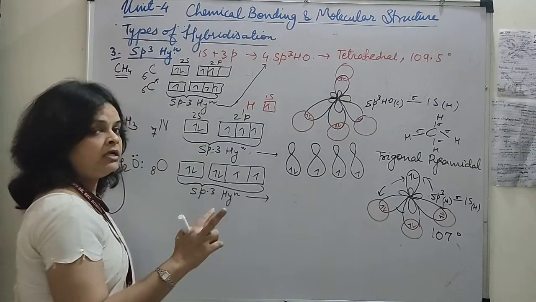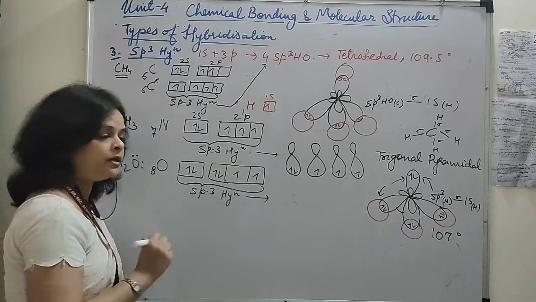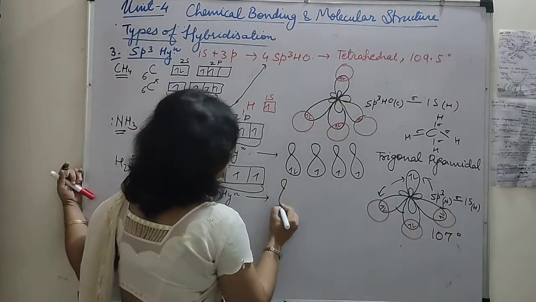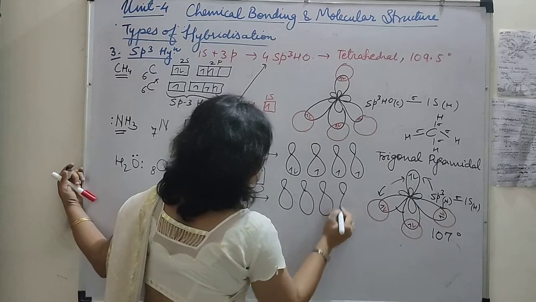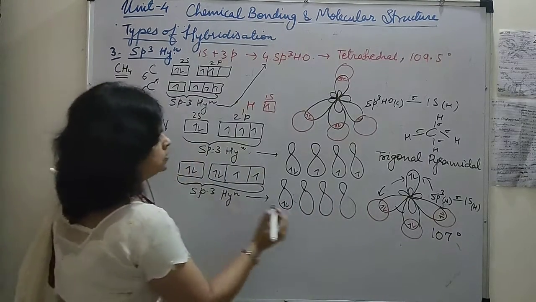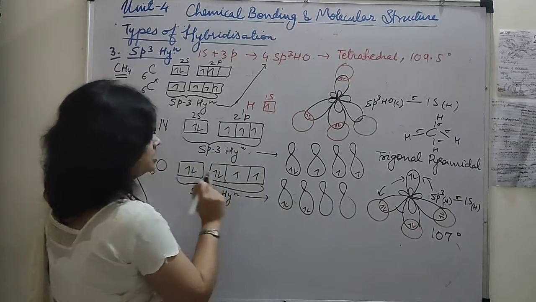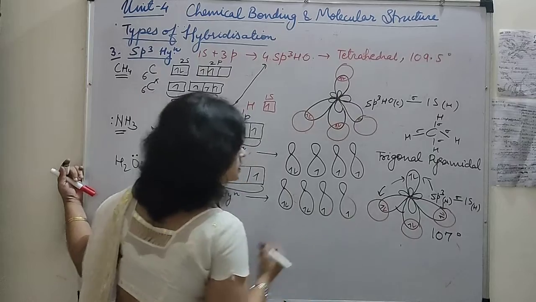डिफरेंस क्या होगा? It will be having two hybrid orbitals which are having the pair of electrons. Let's show them. Okay, one is having a pair of electrons, second is also having a pair of electrons, and two are having half filled.